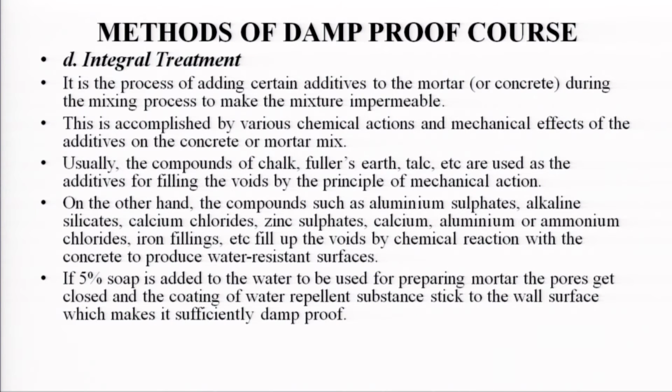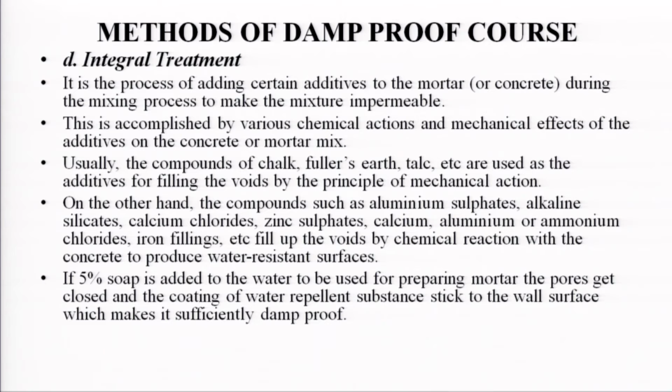Integral treatment. It is the process of adding certain additives to the mortar during the mixing process to make the mixture impermeable. Chalk, fuller's earth, talc, etc. are used as additives for filling the voids by the principle of mechanical action.